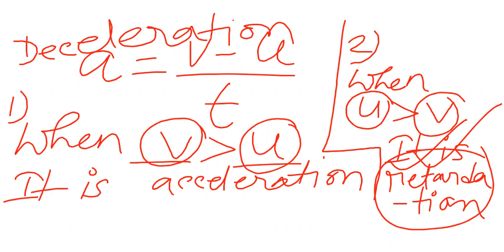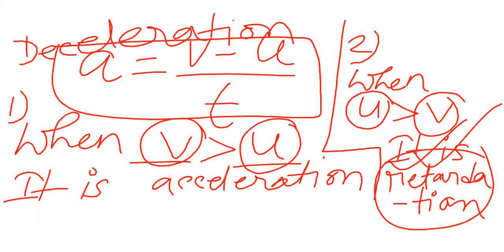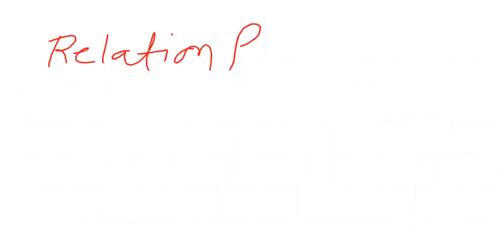Achha, now just give a heading: Relation between velocity and acceleration. Okay, we'll find it from this only. I am just clearing the board. You can give the heading: Relation for acceleration.